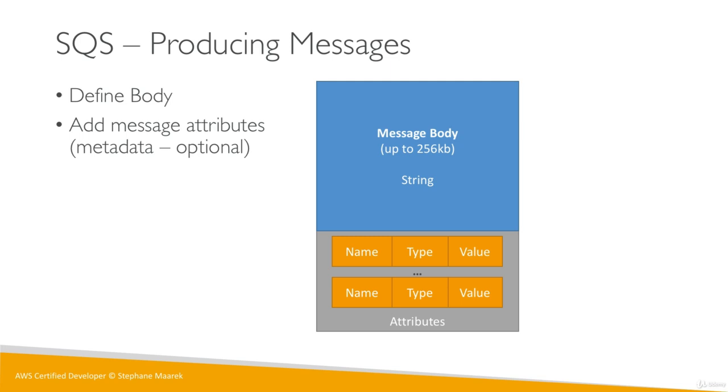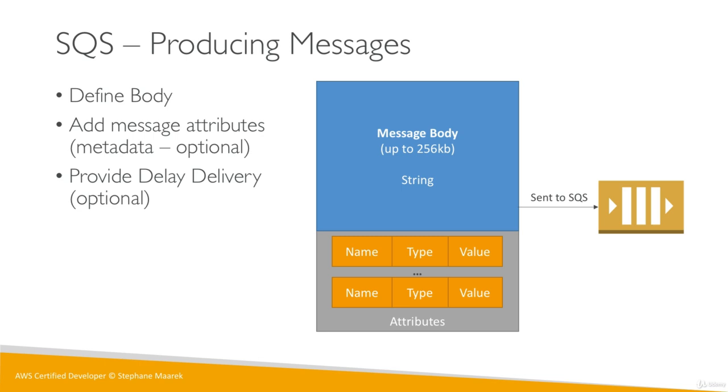And then you can add message attributes or metadata. Message attributes are key value pairs. So you have a name, a value, and a type. Very simple. And this is optional for you to provide. And we also have seen before from the slide that we can provide a delayed delivery. And that's also an optional thing.